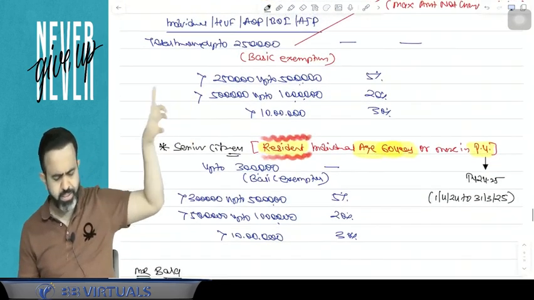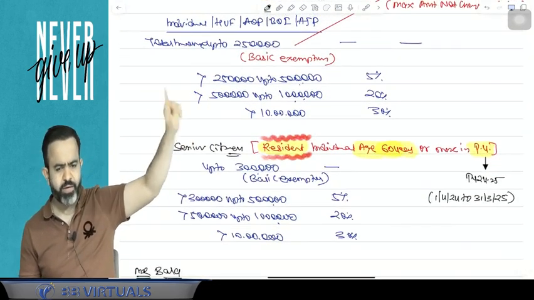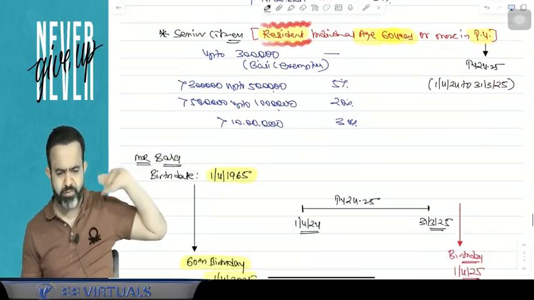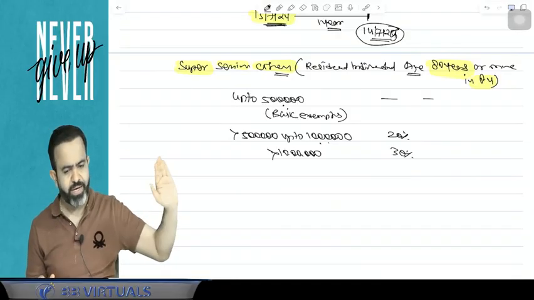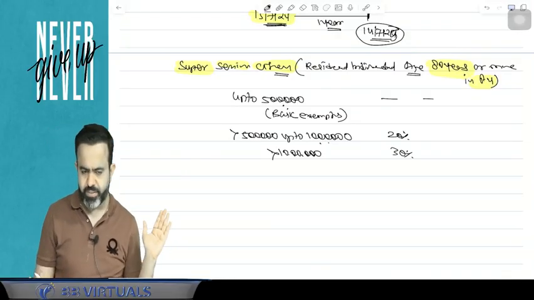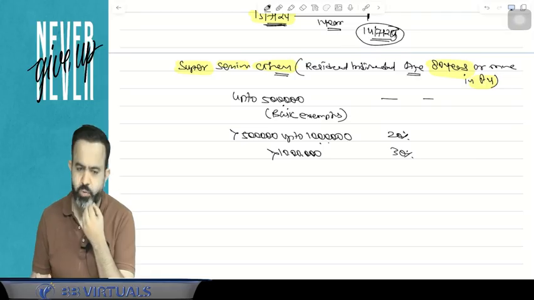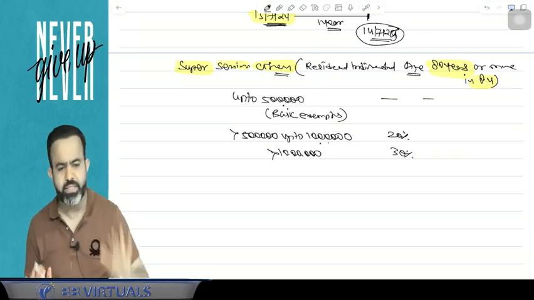In the last two cases there was a 5% slab rate. There, 2.5 lakh to 5 lakh was 5%, and 3 lakh to 5 lakh was 5%. But here there is no 5% slab rate. Here it directly starts with 5 lakh, meaning more than 5 lakh is 20%. So more than 5 lakh to 10 lakh, 20%, and more than 10 lakh, 30%, that is the slab rate.